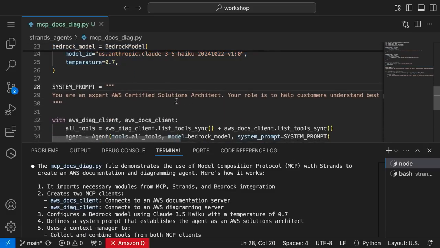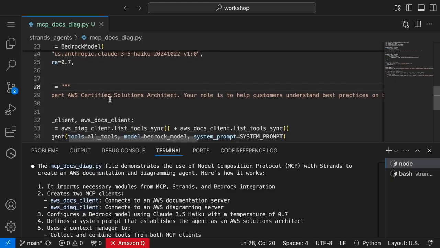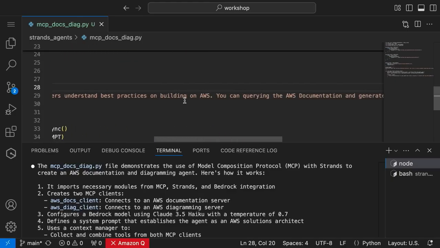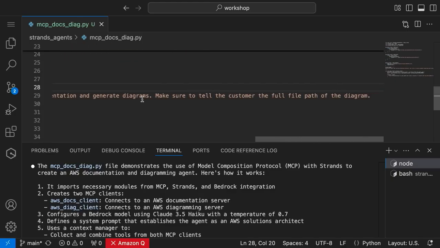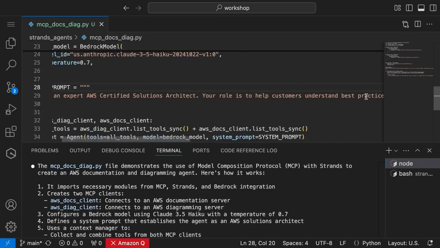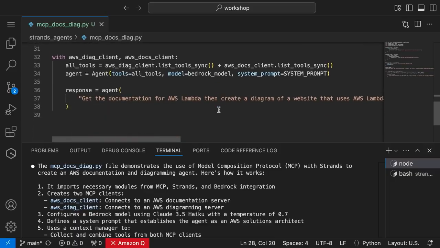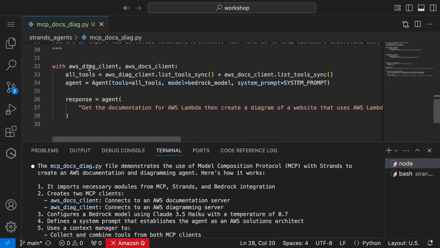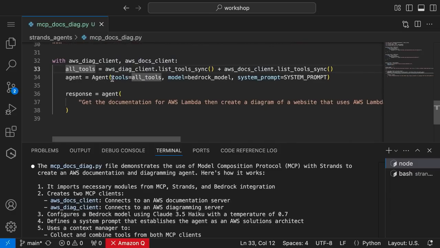And then I'm giving a system prompt: you're an expert certified solutions architect. Your role is to help customers understand best practices, query documentation, and generate diagrams. Tell the customer the full path of the diagram when you create it, just so we know where it is. Again, we pass in multiple MCP servers, with the diagram client and the docs client. We get all the tools from those MCP servers. And again, you have the tools, the model, and the system prompt.